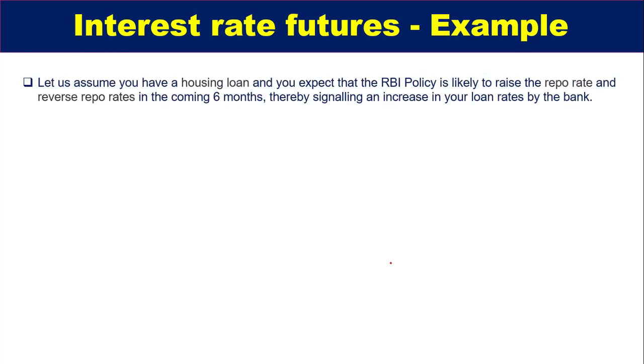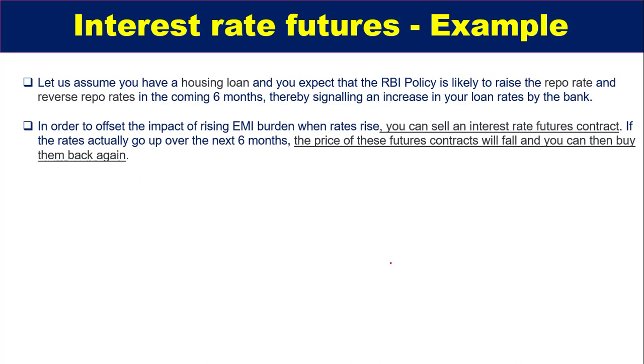Now we'll come to an interest rate futures example, so that it will be clearer to all of you how you can use interest rate futures if in future you take a housing loan, for example. Let us assume you have a housing loan and you expect that the RBI policy is likely to raise the repo rate and reverse repo rate, which usually happens in the coming 6 months, thereby signaling an increase in your loan rates by the bank. So in order to offset the impact of the rising EMI burden when rates rise, you can sell an interest rate futures contract. What happens if the rates actually go up over the next 6 months? The price of these futures contracts will fall.